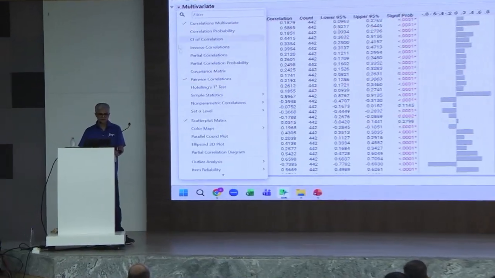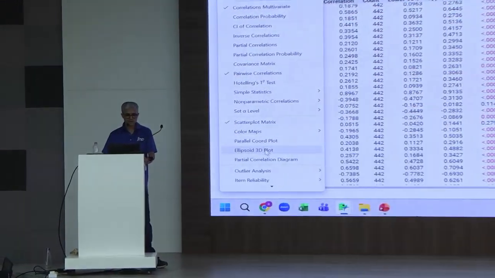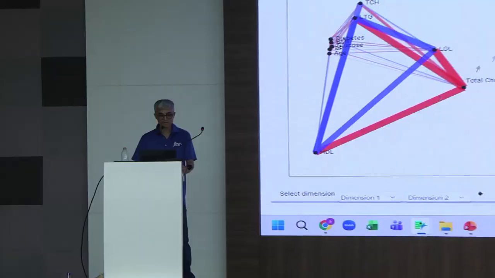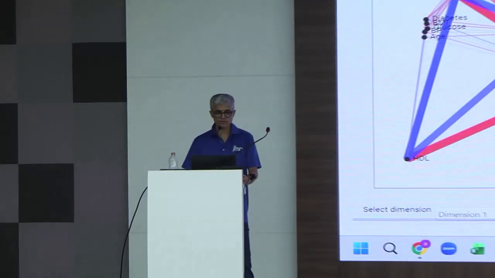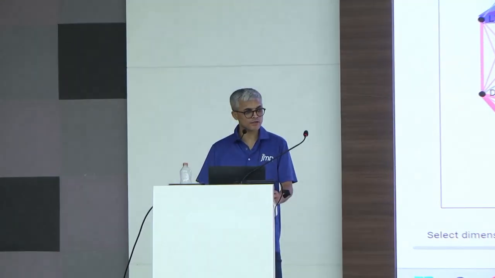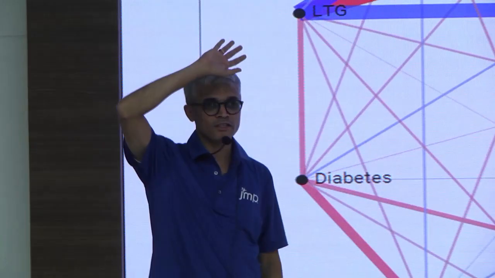Go to the red triangle. You want the partial correlation diagram. This will be good. There is something called partial correlation diagram. Based on the circular layout, you will come to know what the correlation is between the variables. Looking at the thickness and the color only, you can find out whether it is positive or negative. How many of you got this? So whenever you see a red triangle, click it, explore, explore, explore.